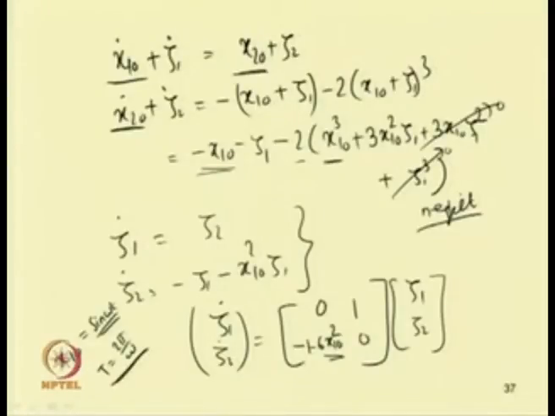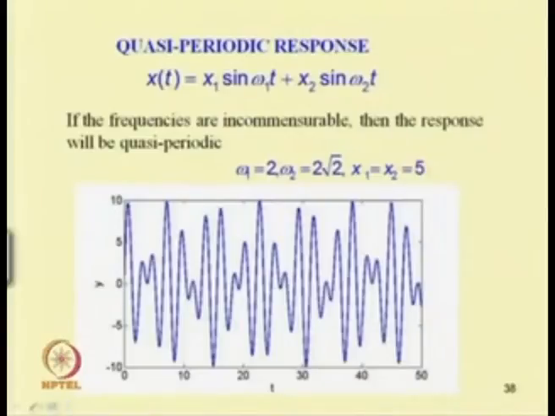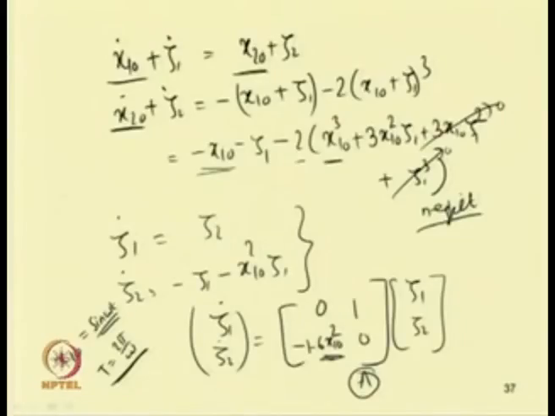As this contains cubic nonlinearity, what we have said before is that this A matrix will have a period of T by 2. This can be seen from this, as it contains the x1_0 square term, so x1_0 square will be equal to sin square omega t.